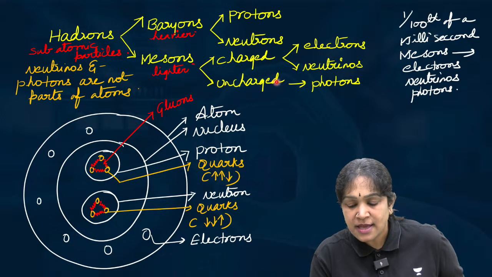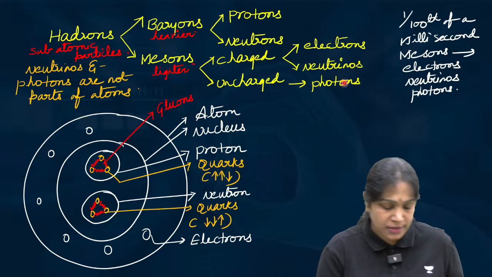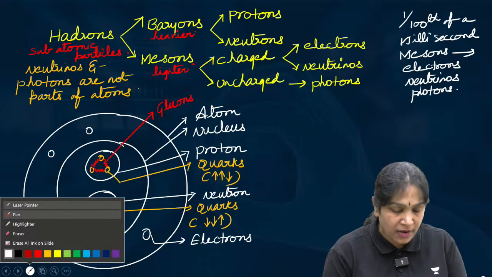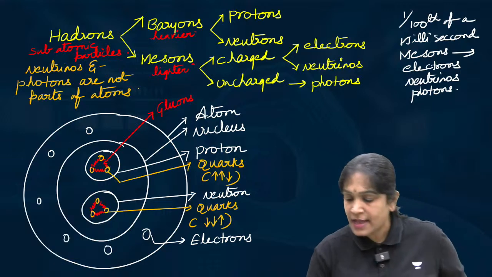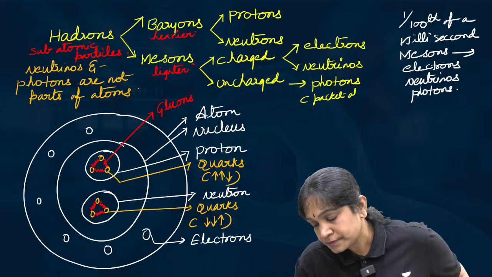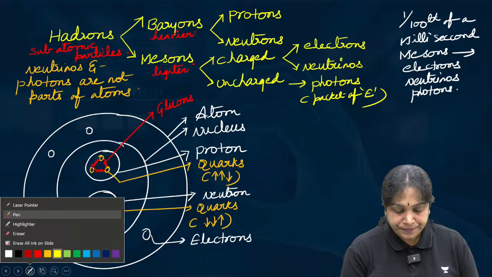If it is an uncharged meson, it will get converted into photons. Photons are packets of light, we call a photon a packet of energy. Is it clear?